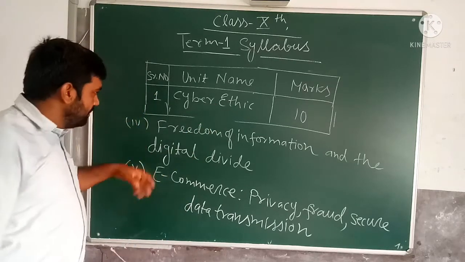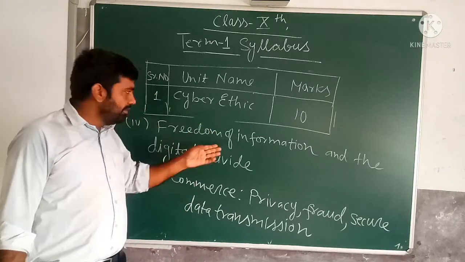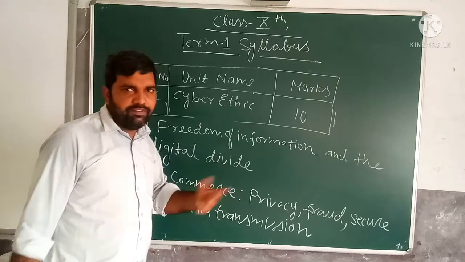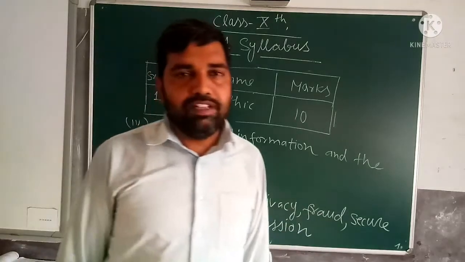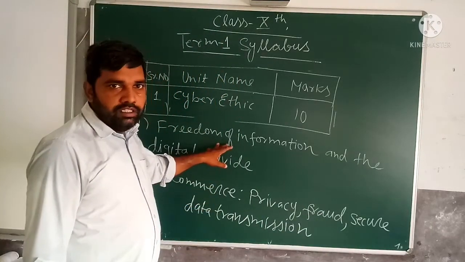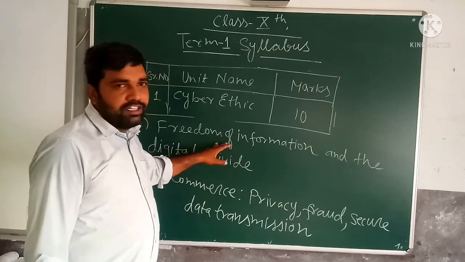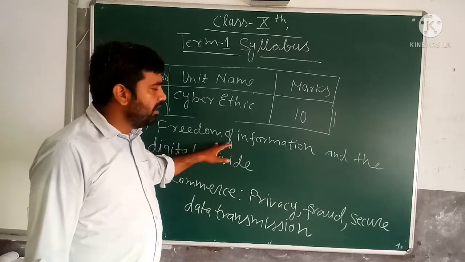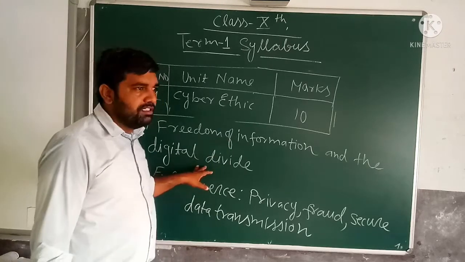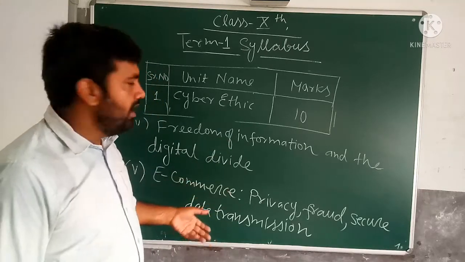In freedom of information and digital divide, freedom of information means all information should be accessible by a person from anywhere. There should be good network infrastructure within the reach of every person of the country. Next is digital divide. Digital divide means some states have a good network and some states and villages have no network.